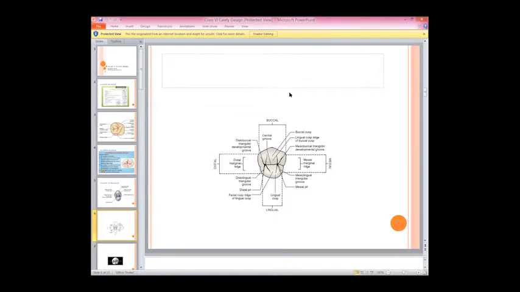Some of you answered really well. We have four ridges on each cusp, right? First of all, we have the buccal ridge. Yes, this is the right answer.